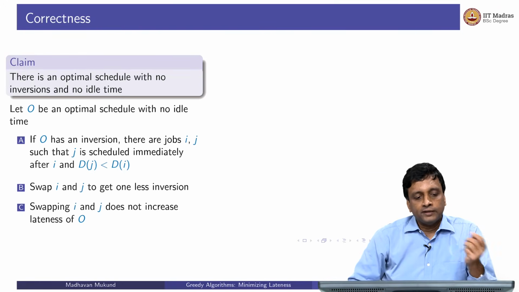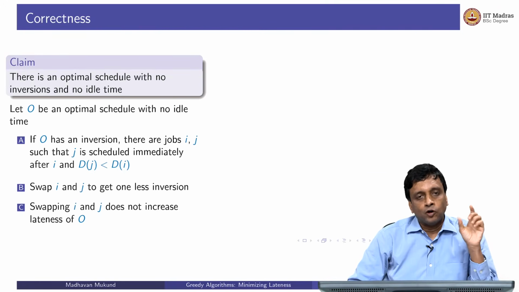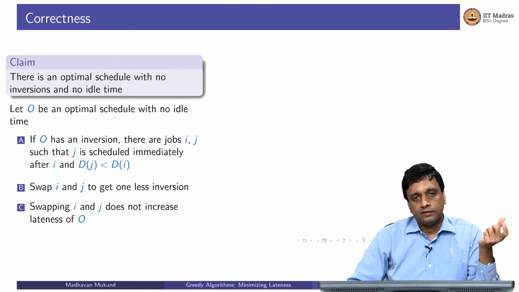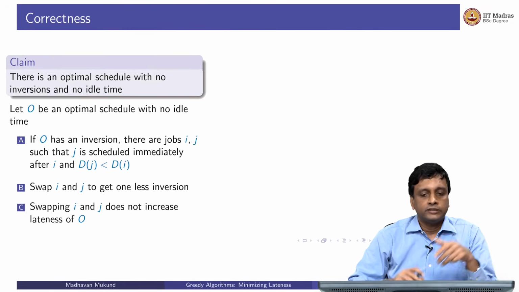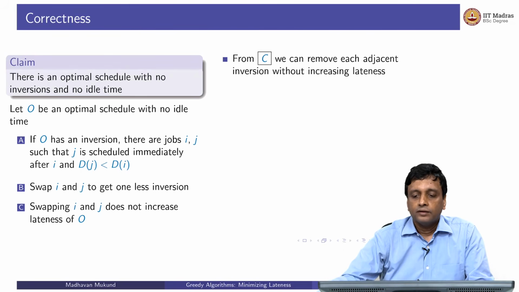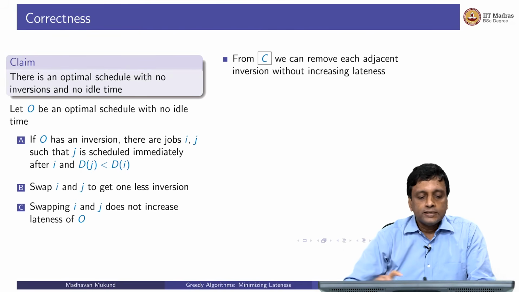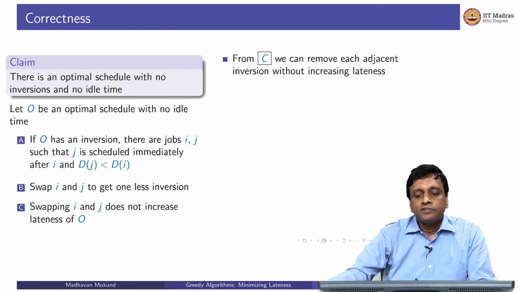So this is the property now that we have shown. We said that we have an optimum schedule. If there is an inversion, we will find two adjacent elements which have this inversion among them, and we can swap them, and in the process the lateness does not change. So using this, we can remove each adjacent inversion without increasing the lateness, right?